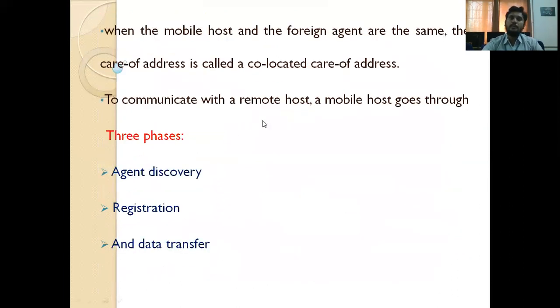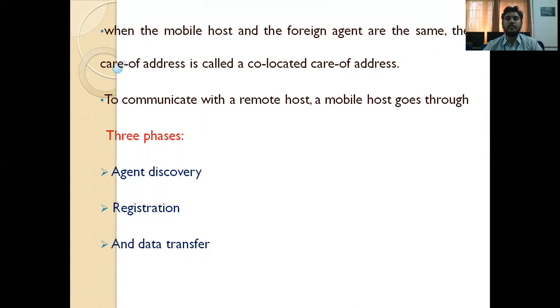To communicate with a remote host, a mobile host goes through 3 phases: agent discovery, agent registration, and data transfer. So how we identify the mobile node, that is agent discovery. Agent means here the mobile node. How do we discover the agent?